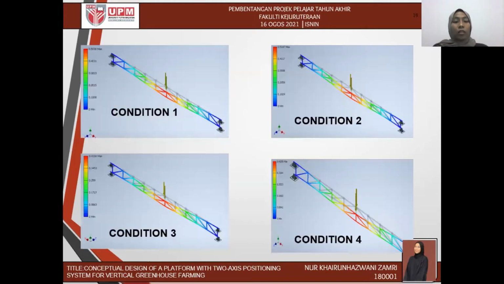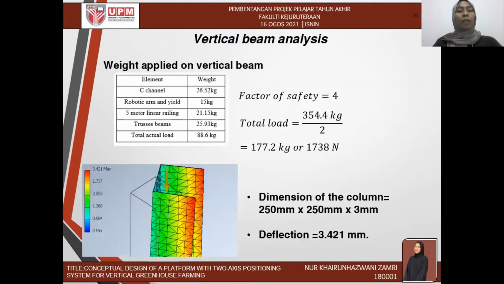So this is the analysis to determine the deflection when load applied using finite element analysis in Autodesk Inventor for condition 1, condition 2, condition 3, and condition 4. So this is the analysis for the vertical beam. In this design, I propose 2 columns with the dimension 250 mm times 250 mm and 3 mm thickness. When the load is applied, the deflection is 3.41 mm with a factor of safety of 4.